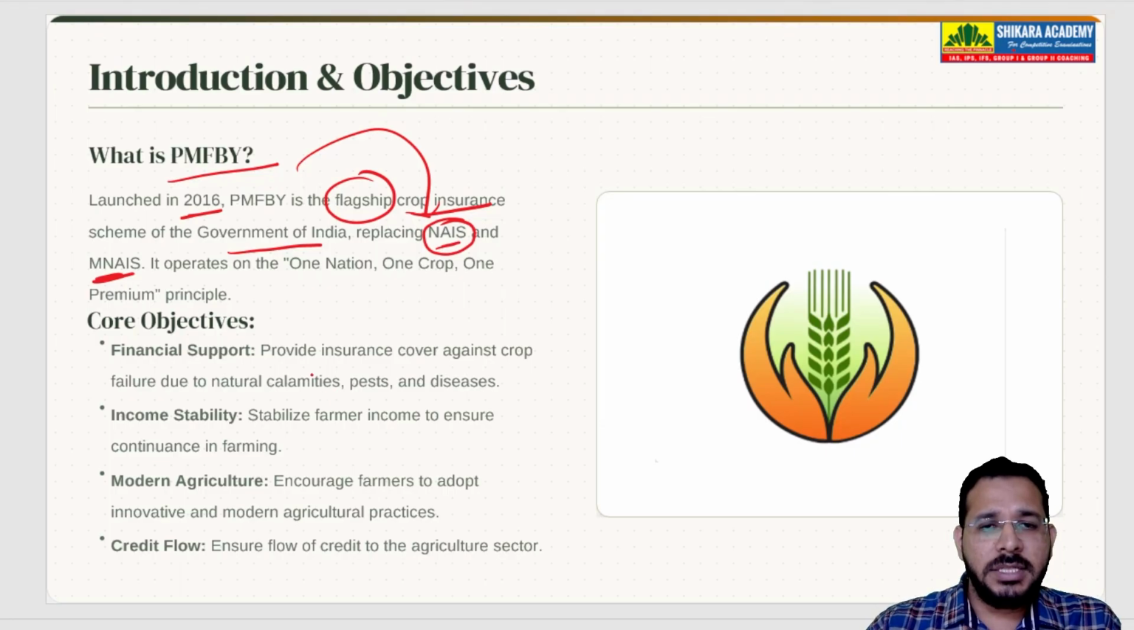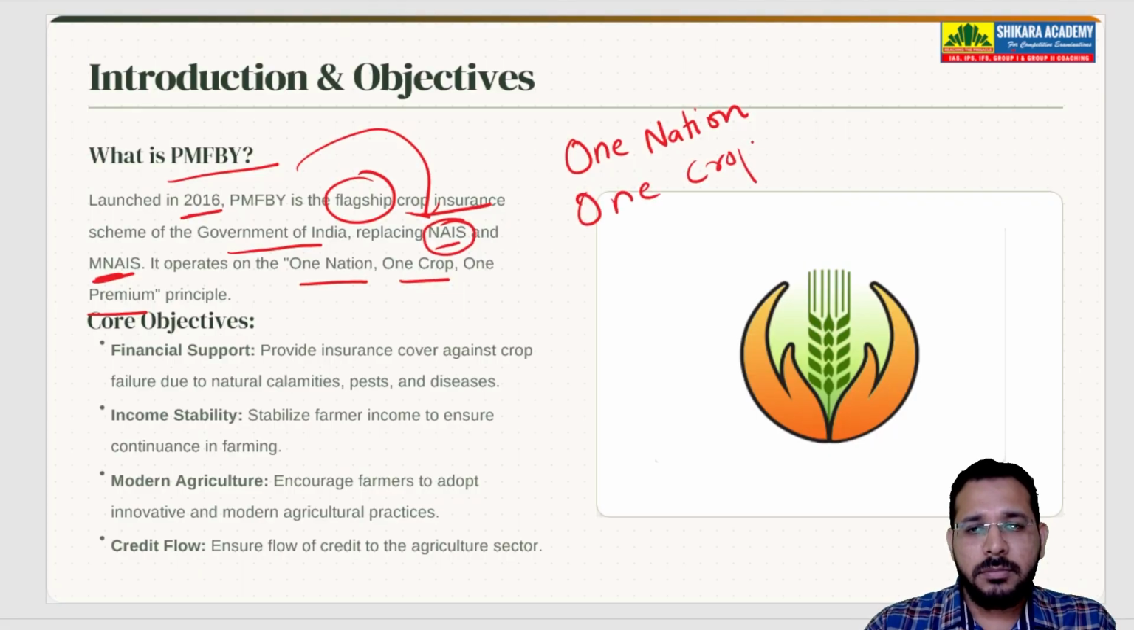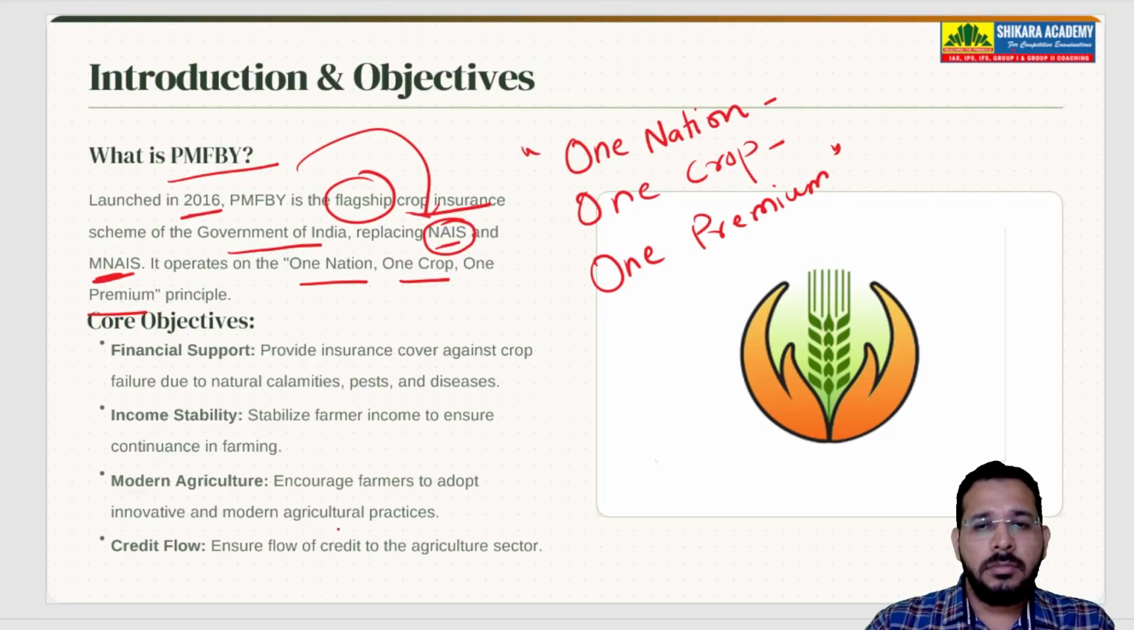So it operates under the one nation, one crop, one premium principle. One nation, one crop, one premium. So this is the principle under which we have removed the old insurance schemes and brought one holistic insurance scheme.